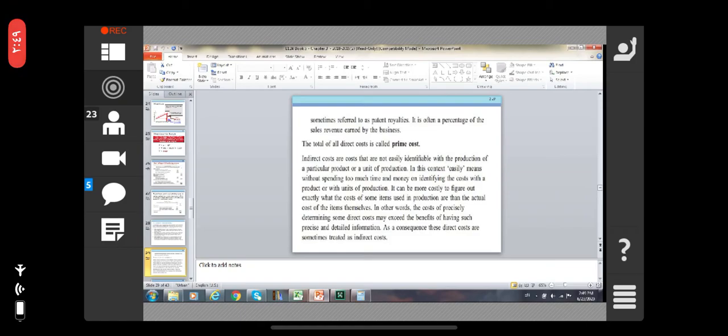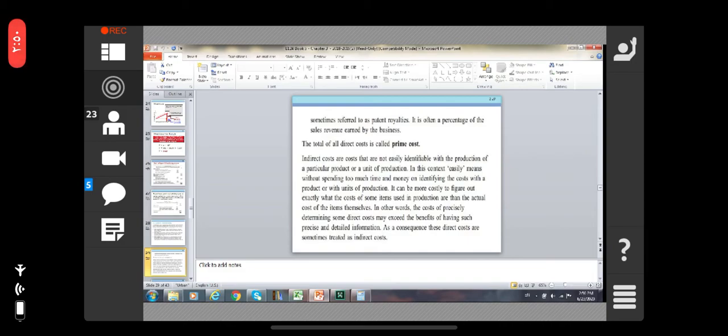Indirect cost is not easily identifiable with the production of a particular product or unit of production. In this context, easily means without spending too much time and money on identifying the cost with the product or with the unit of production.